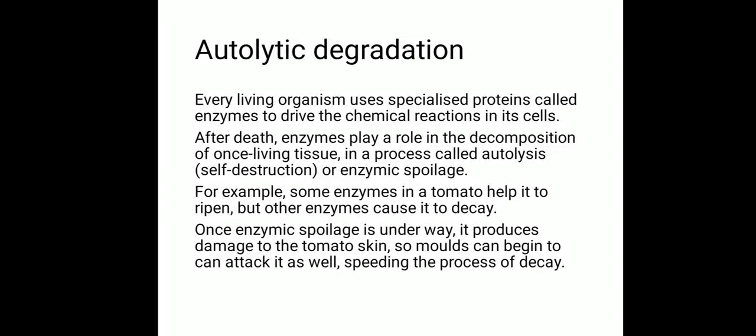Now one good example of the enzyme being advantageous is when fruits go through the ripening stage, right? This ripening stage is because of the enzymes present in that particular food. Like banana, it will ripen quickly. Why? Because of the enzyme-related compound ethylene. That is why it will start ripening fast. So that is because of the enzyme.